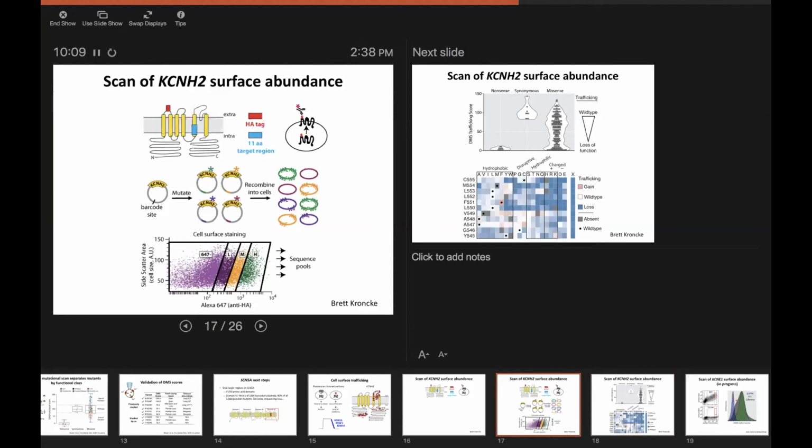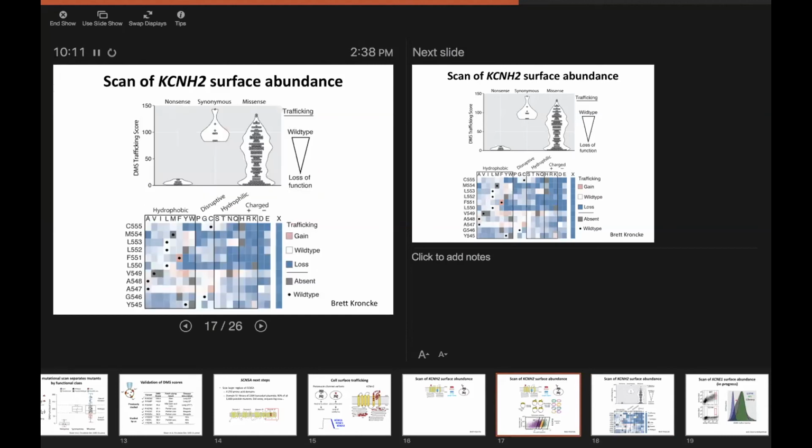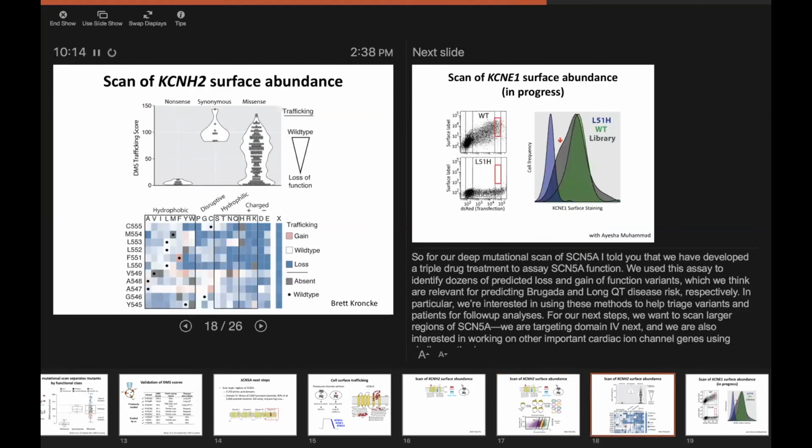So here's an example pilot scan of KCNH2, an 11 amino acid region. Again, we see a really nice separation between our nonsense and synonymous classes and our missense variants. In this case, it looks like there are some variants that have a relatively normal cell surface abundance all the way down to loss of function. And I'm not going to show you, but we've gone back and validated a lot of these variants manually in single cell flow cytometry or confocal experiments and shown that these scores are accurate.